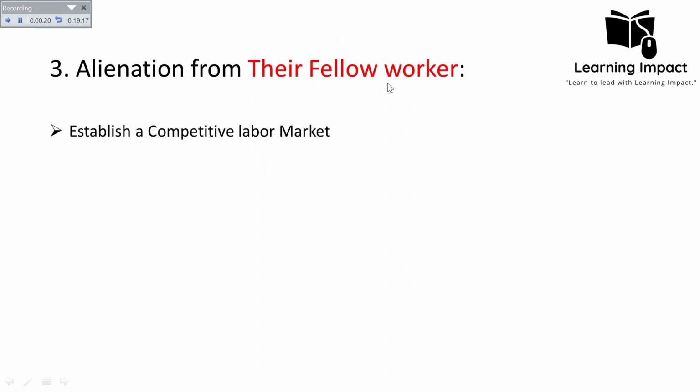According to Karl Marx, the capitalist system has created a kind of competitive labor market. This means that there is competition in the labor market, and in that way every worker is eager to sell their labor in competition with the labor of the other workers. So the capitalist class is actually pitting one worker against the other, and in that way they are helping to disintegrate the working class.